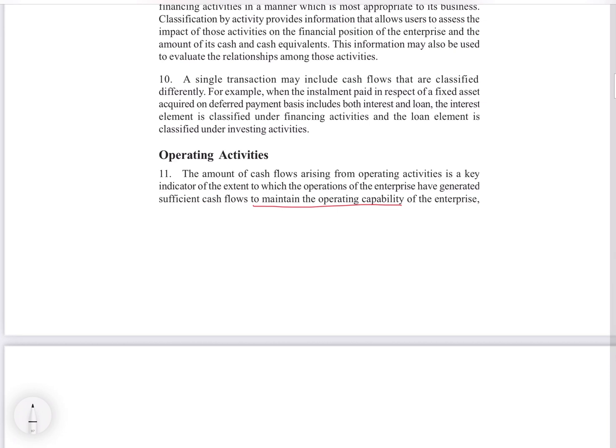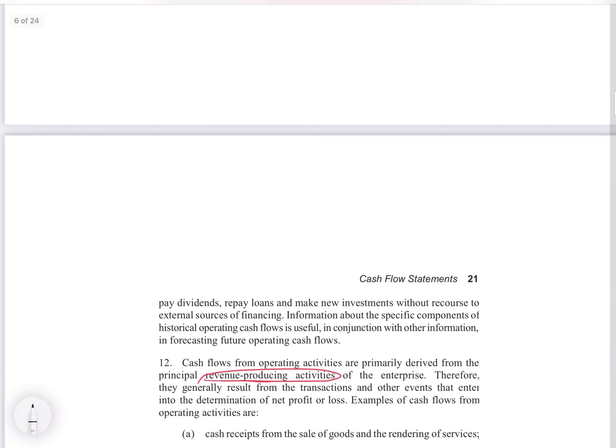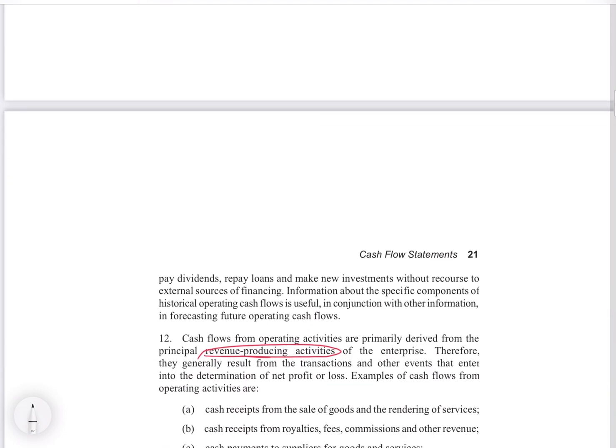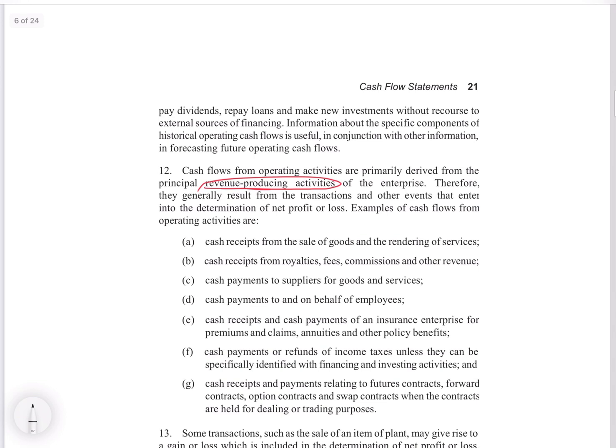They have explained that the amount of cash flow arising from operating activity is a key indicator of the extent to which the operations of the enterprise have generated sufficient cash flow to maintain its operating capability. Cash flows from operating activities are primarily derived from the principal revenue producing activities. That will be the deciding factor of your profit and loss.